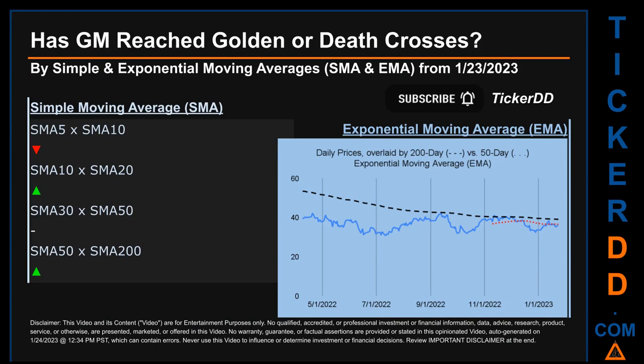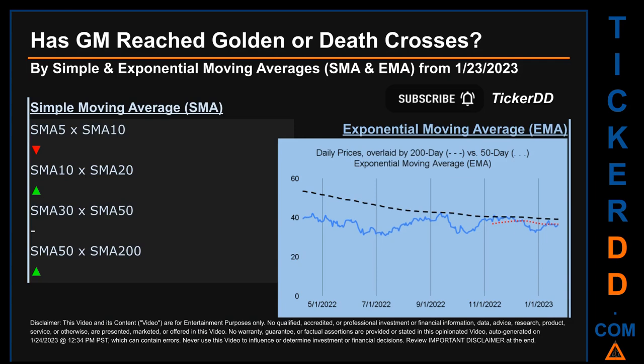Has GM price reached golden or death crosses? Golden cross and death cross are basic signals that compare average prices across two specified trade day ranges, a short-term versus a long-term range. For example, 5-day versus 10 trade days.